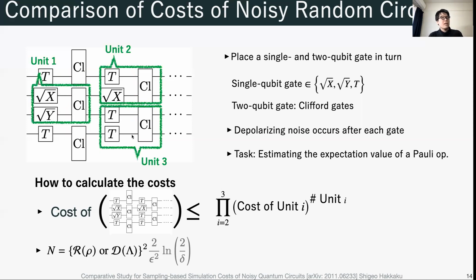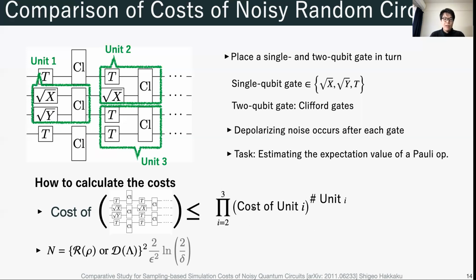The entire circuit is reconstructed by the unit cell. We name the patterns of the unit cell according to the number of T gates, unit 1, unit 2, and unit 3.